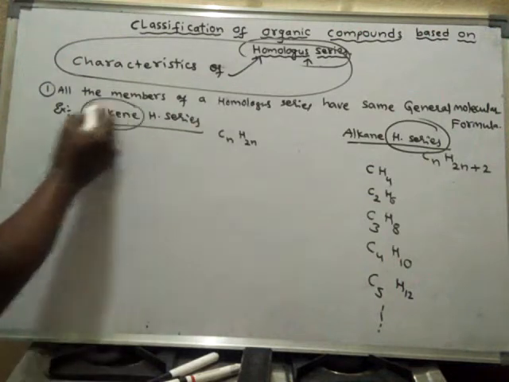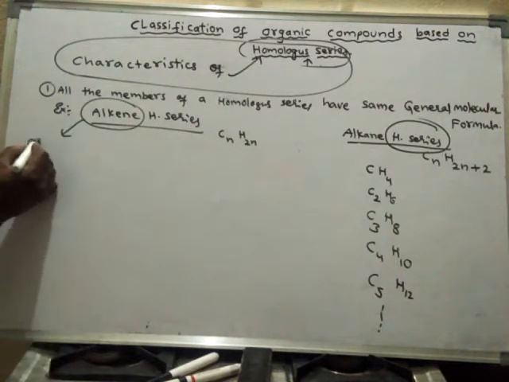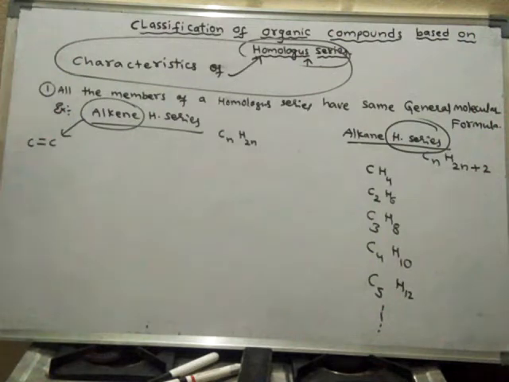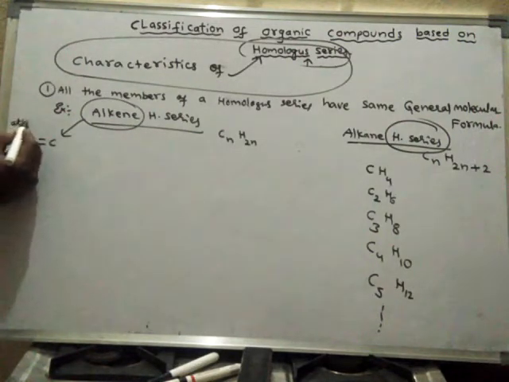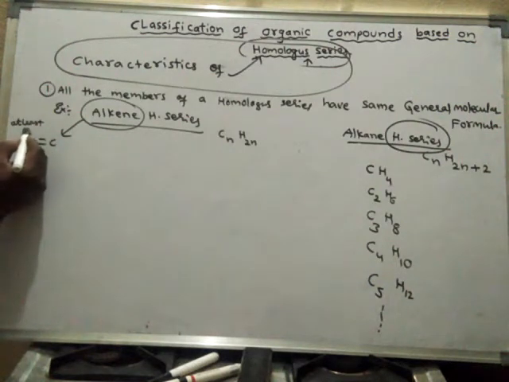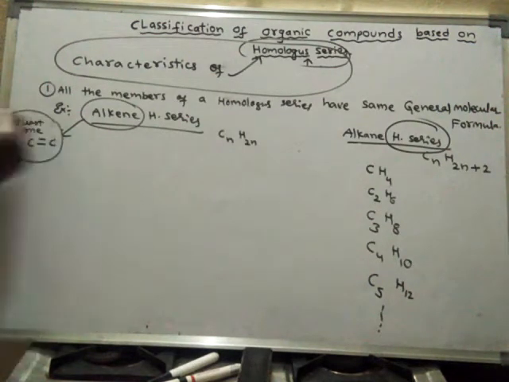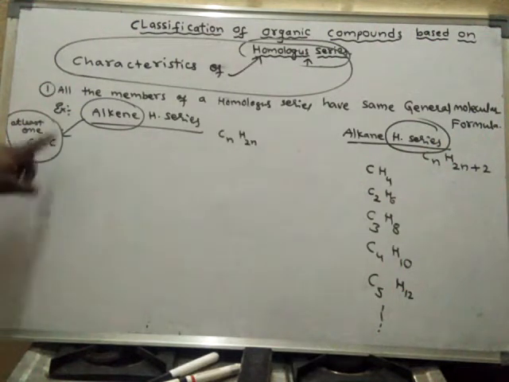In alkenes, there should be at least one C double bond C. At least one C double bond C it should possess. That means between any two carbon atoms, there should be at least one double bond.